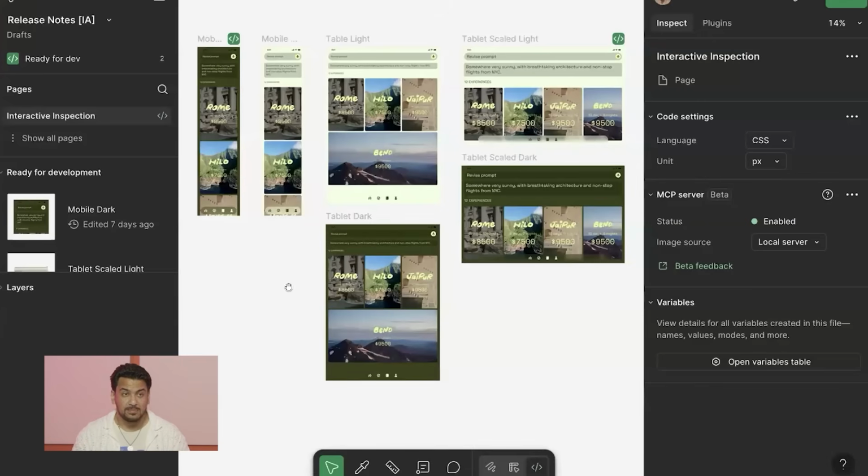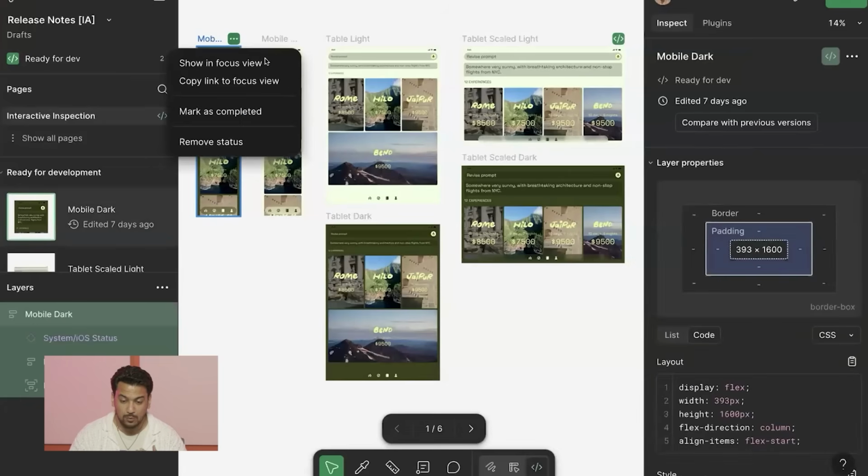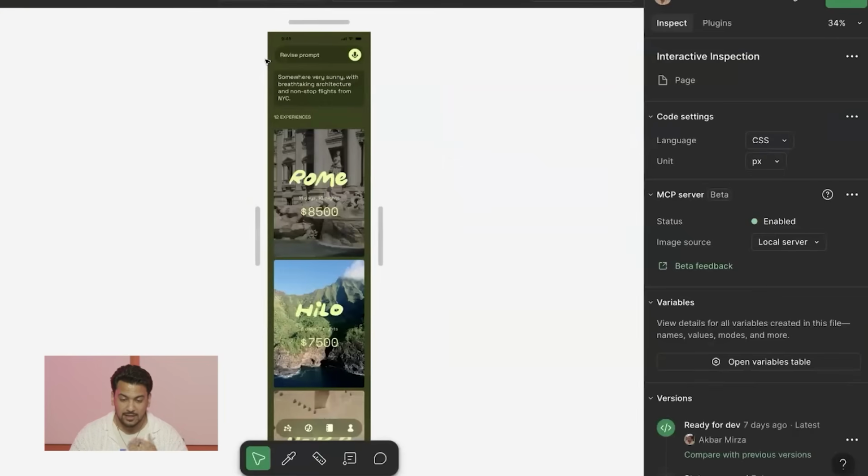So typically what happens today in a design file is that you'll see a lot of screens statically represented side by side to look at different breakpoints, to look at different themes, and any other change in the properties of your design. Now, this is really helpful for understanding the different states, but sometimes it doesn't capture the nuance and the dynamic nature of a design for what happens in between breakpoints. And so today we're going to go to Focus View and look at what we call interactive inspection.